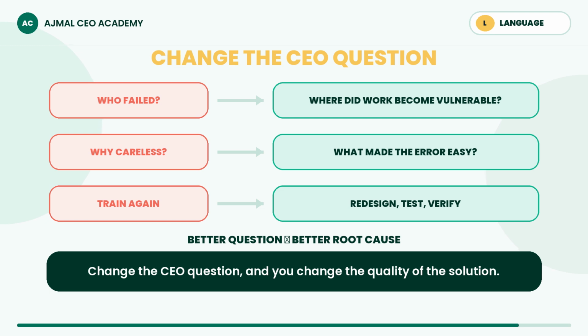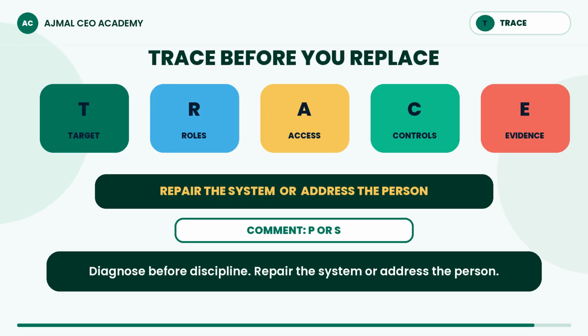Replace who failed with where did work become vulnerable? Replace why careless with what made error easy? Replace train again with redesign, test, verify. Remember trace, target, roles, access, controls, evidence. Diagnose before discipline. Repair the system or address the person confidently.